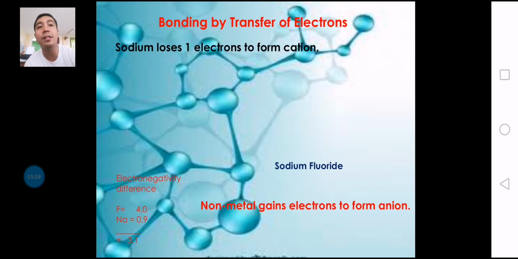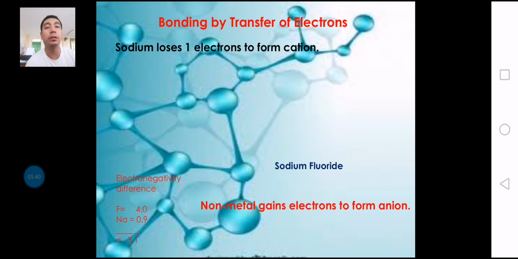Non-metal gains electrons to form an ion. That is the transfer of electrons. Okay? And sodium loses electrons because it is a metal. Usually metal loses electrons to attain stability, and of course non-metal gains electrons from the metal to form one compound and become stable.